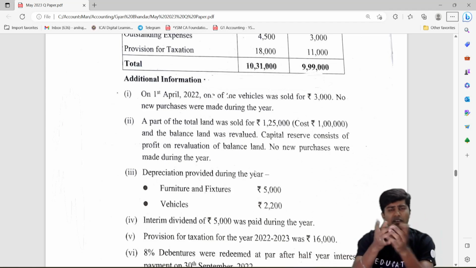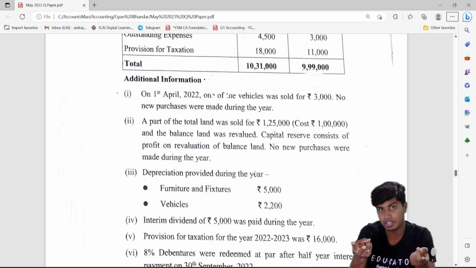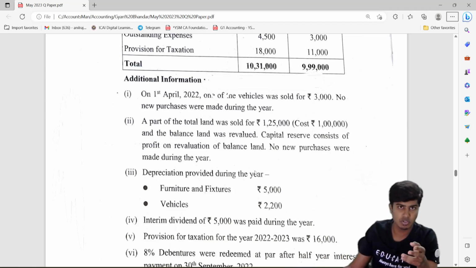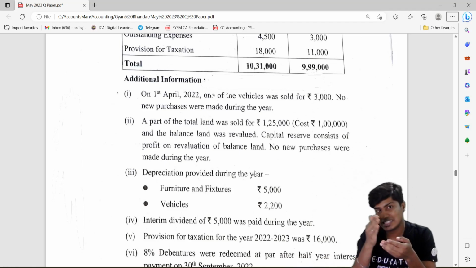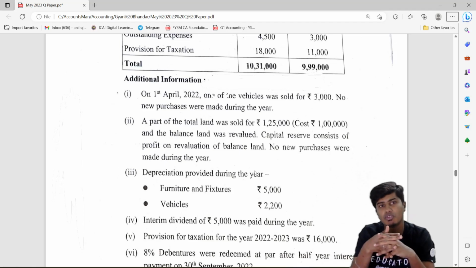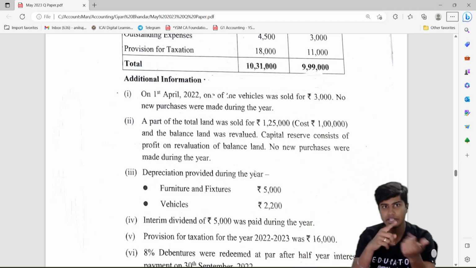Once you do all of these ledgers, read the question, identify the transaction, put it into that ledger. Wherever you find any item of cash being affected or any item of profit and loss account being affected, that would end up coming into our financial statements or our cash flow statement. If in case it has cash involved, check whether it is operating, investing or financing. In this case, pick only operating items and then write them, seeing whether it is inflow or outflow. However, what we're doing is indirect approach. So what you do is, if it is affecting our profit and loss account, remember that it would have come in profit and loss account, debit side or credit side.